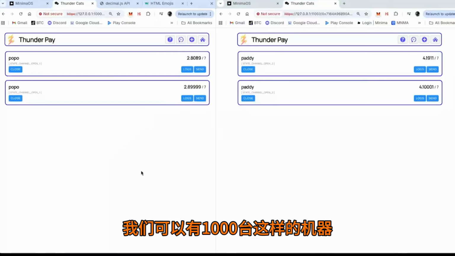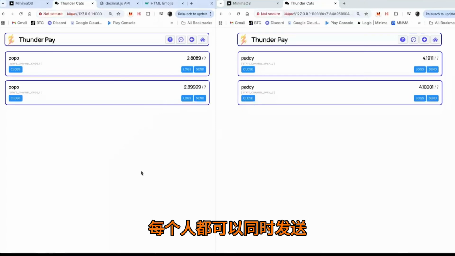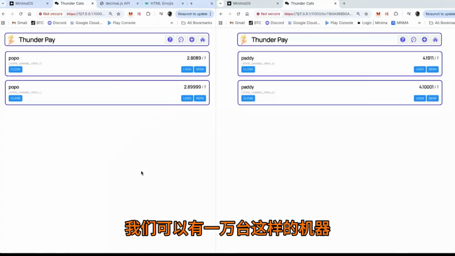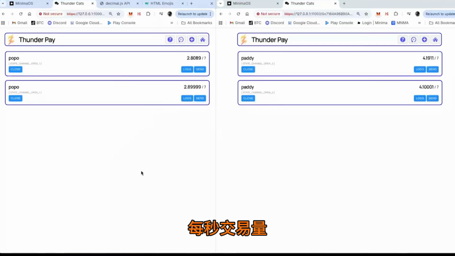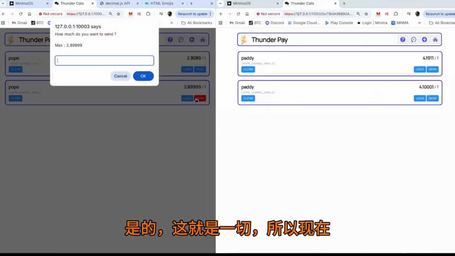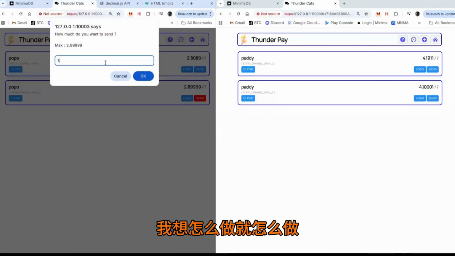We could have 1,000 of these running and everybody could be sending at the same time. We could have 10,000 of these running and everybody could be sending at the same time, which means that we could be doing 10,000 transactions per second. Yeah, this is all it is. And so now we've got a channel open. I can do this as often as I like.